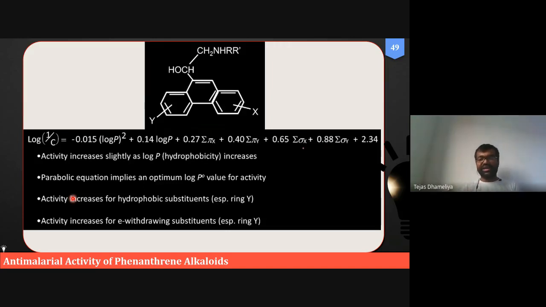I hope you are able to understand the impact of pi as well as sigma on biological activity. Mostly we have to see their relationship, plus or minus. If it is plus, then when one parameter increases, the other parameter will also increase. If it is minus, then when one parameter increases, the other parameter will decrease. That relationship we have to understand.